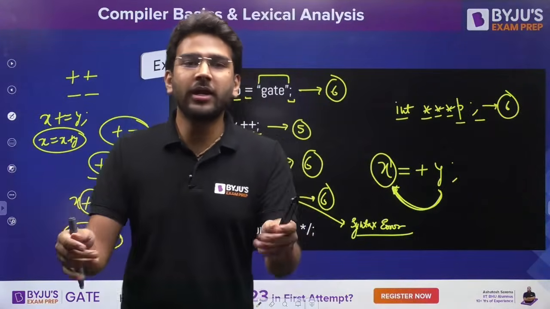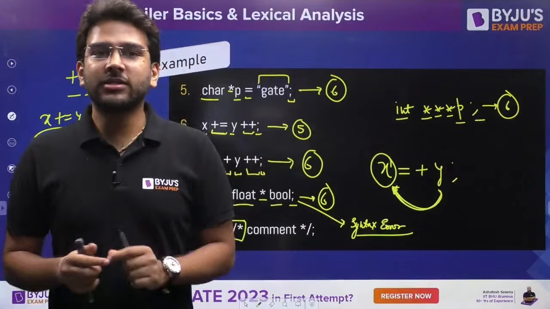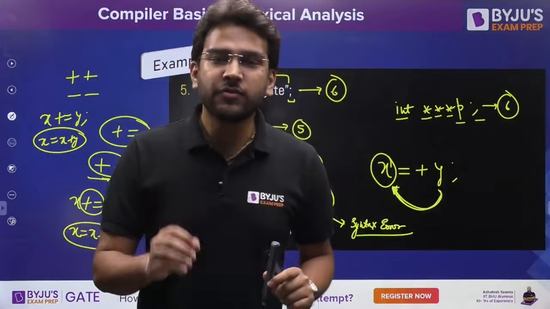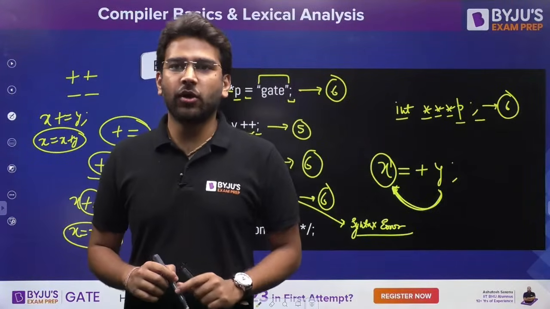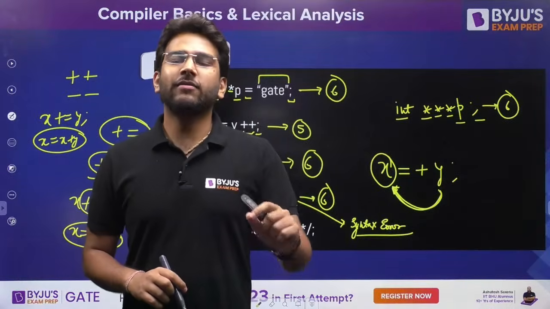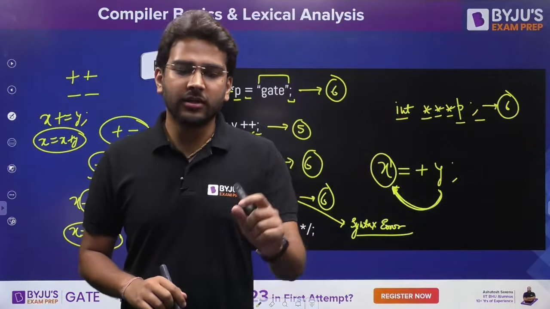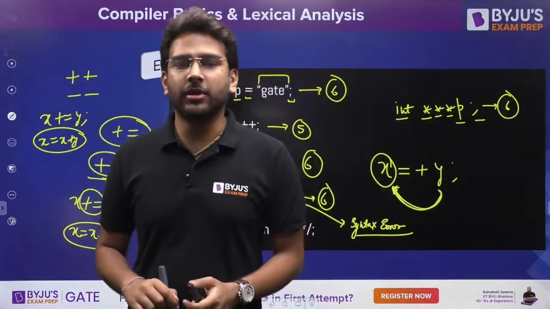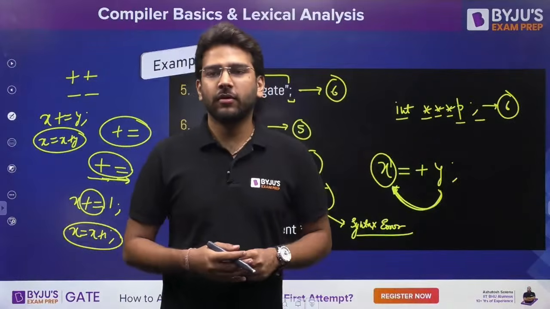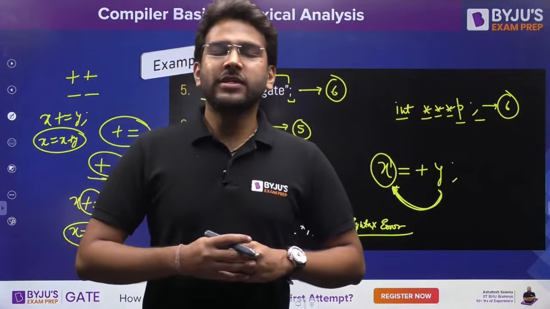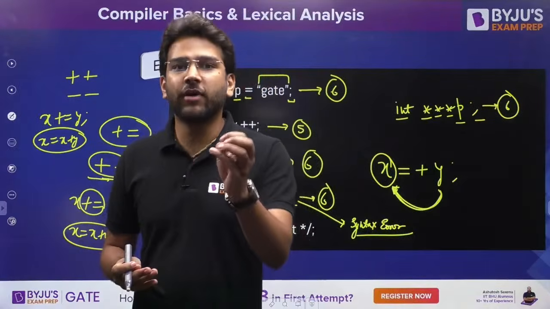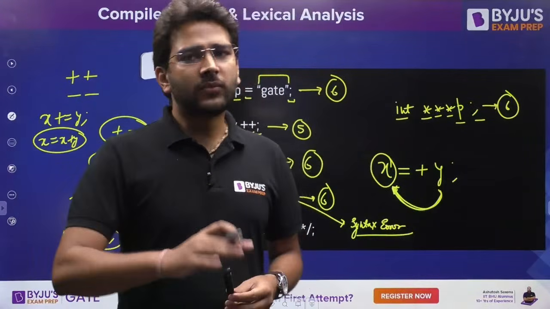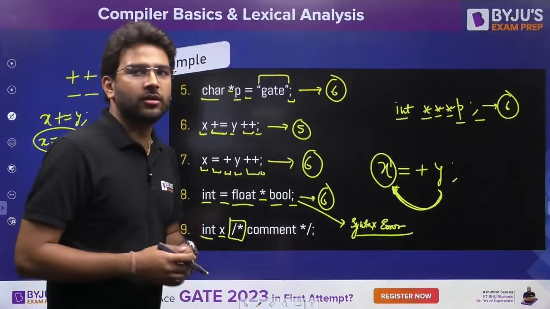All three are equivalent. So remember this: in the lexical analysis phase, we need finite automata. Clear? So that we can identify tokens and the comments based on the regular expressions we have. If we are asked what kind of machine we use in the lexical analysis phase, that is finite automata.